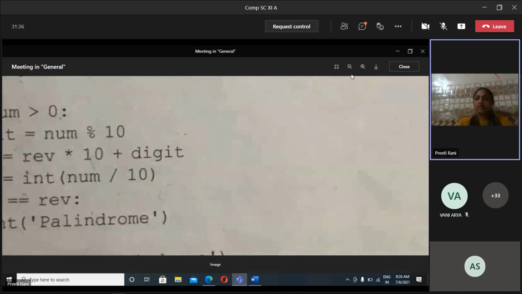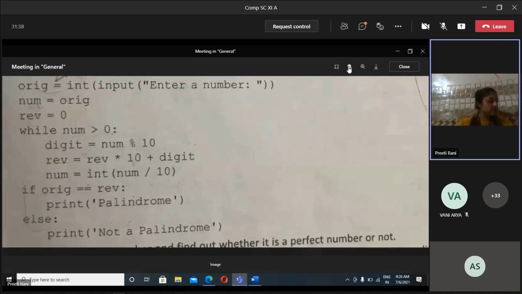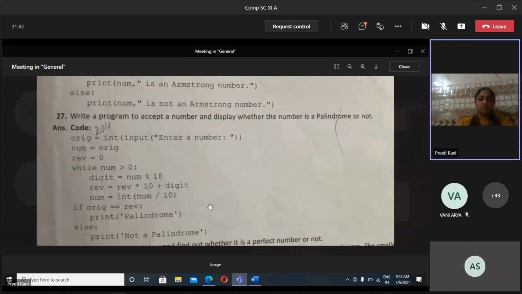Okay, now I'm discussing another question with you, and you need to do it on your computers after that. First of all, what is palindrome? I discussed it recently. What is palindrome?